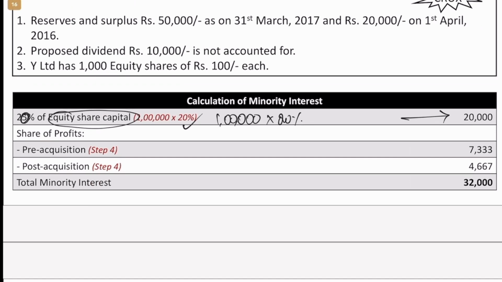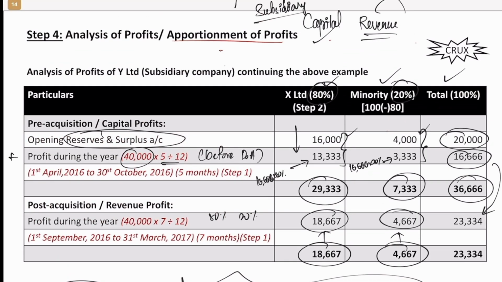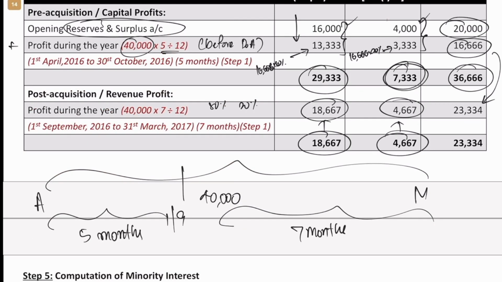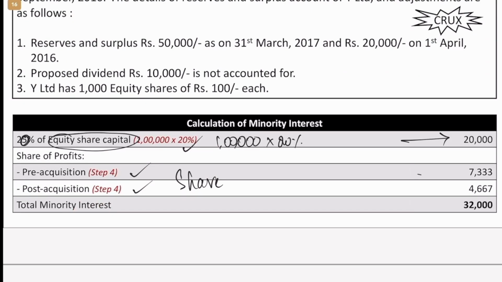Then comes the pre-acquisition profits and post-acquisition profits share. What is the minority interest share of pre and post acquisition? We can go back here and check. Pre-acquisition is 733. Post-acquisition is 4,667. Just write that as it is. So now the total of this would be the minority interest. As simple as that. Nothing else.